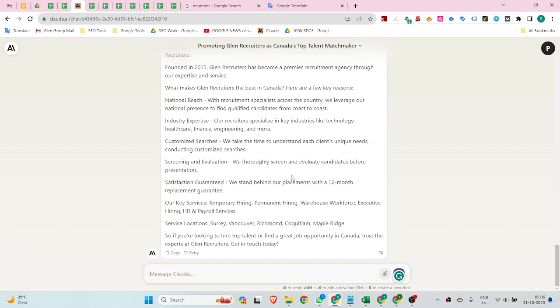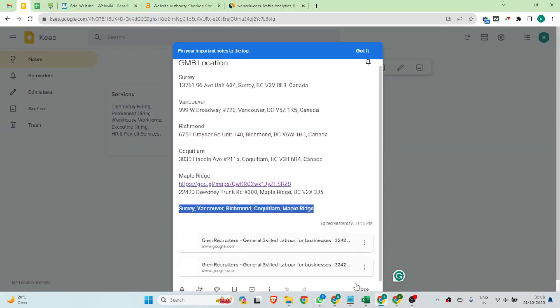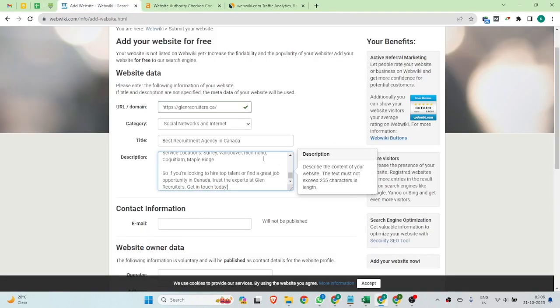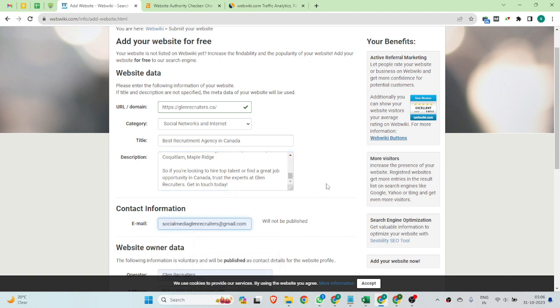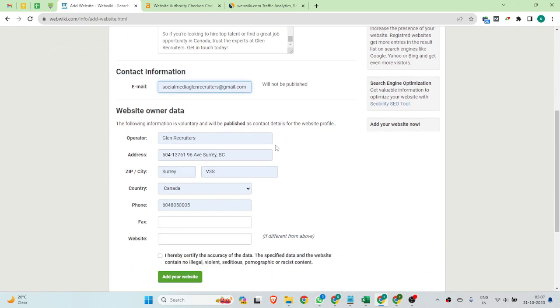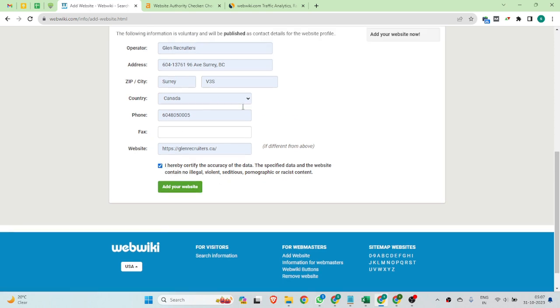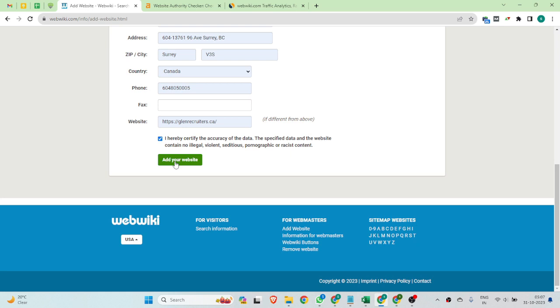So you can see we stand behind our placement with a 12-month replacement guarantee. Okay, so we have generated our content. I am going to add it, so you can see we have added it, and there you can add your email ID. Then you have to choose your addresses and other things, and add your website URL, and acknowledge the terms and conditions. Once you fill in all the information, you have to click the add your website button.